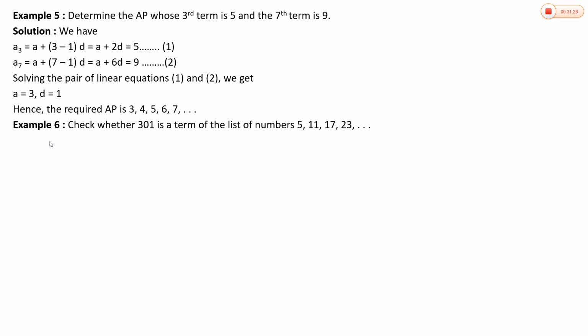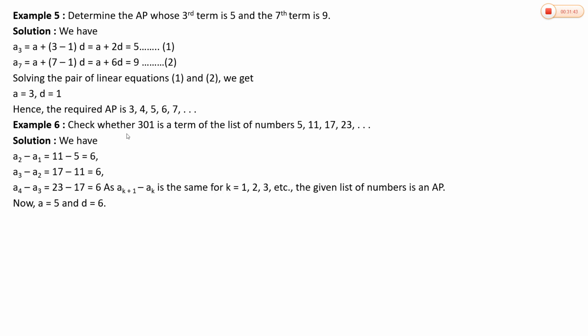And the next example is, check whether 301 is a term of the list of numbers 5, 11, 17, 23, etc. You have to check whether 301 comes in this sequence or not. Here also, the same thing: consider 301 as An and find the value of n. Here A is 5 and D is 11 minus 5, that is 6.